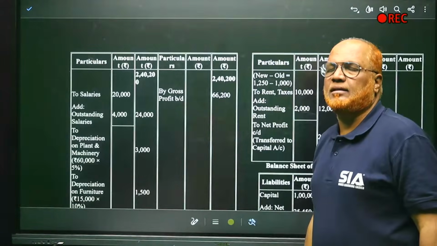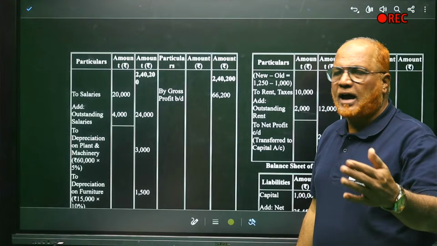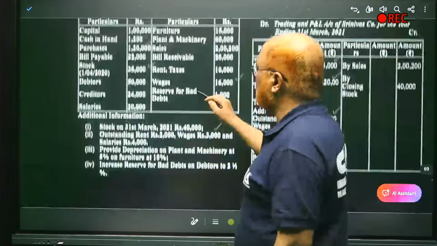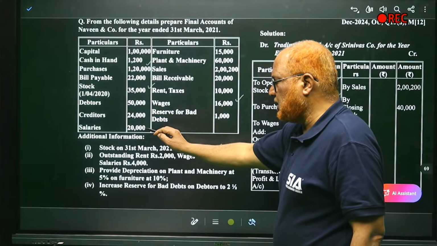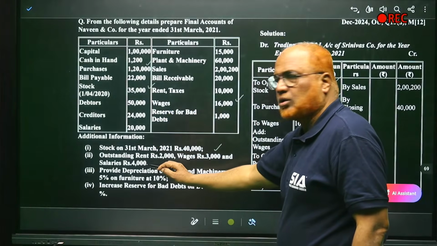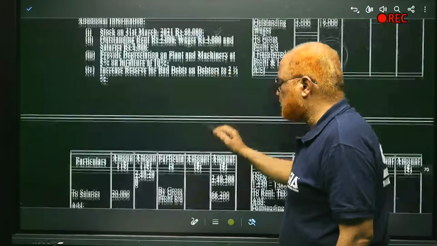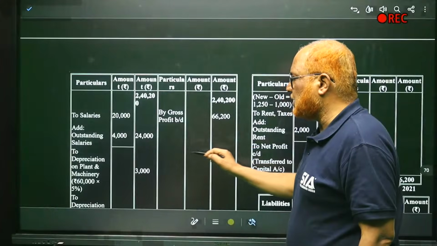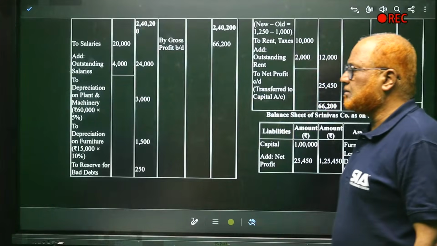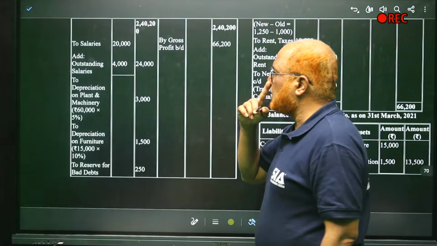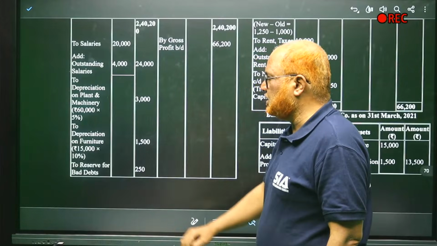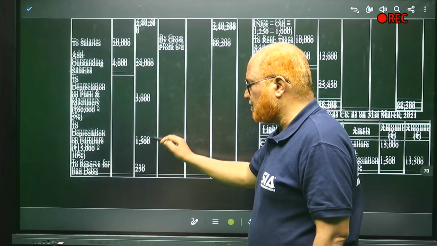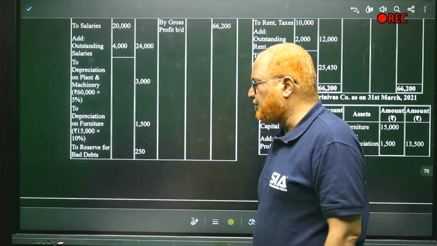Now debit side. Always we begin with salaries. Salaries paid, add outstanding salary. You can see here salaries are 20,000, outstanding salaries are 4,000. So 20,000 plus 4,000, 24,000 is the salaries. Now depreciation on plant and machinery 60,000, 5%, 3,000. Depreciation on furniture 15,000 into 10%, 1,500.